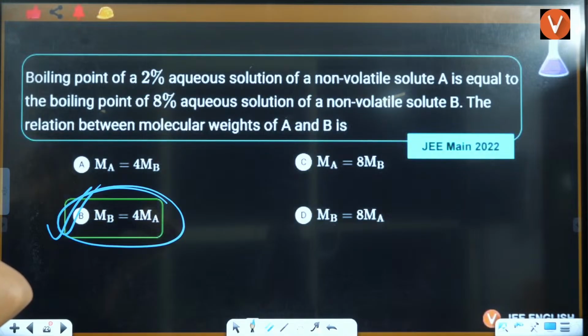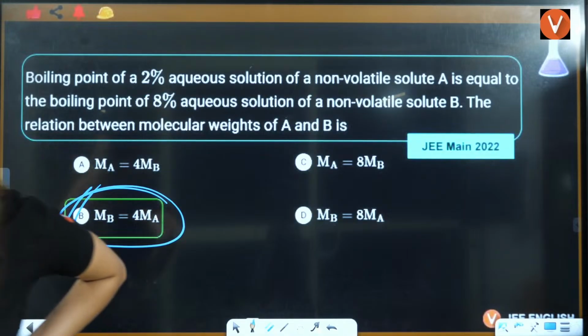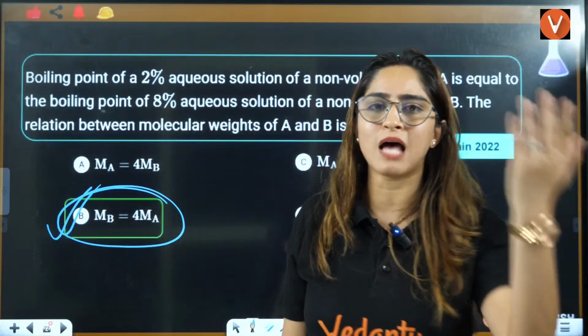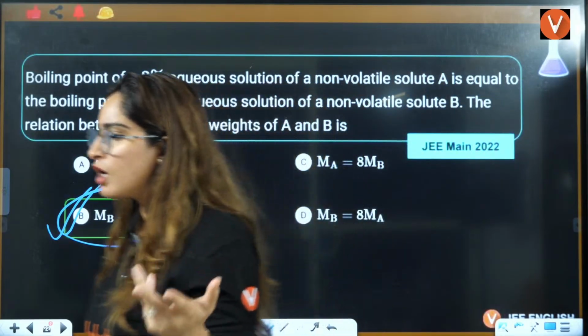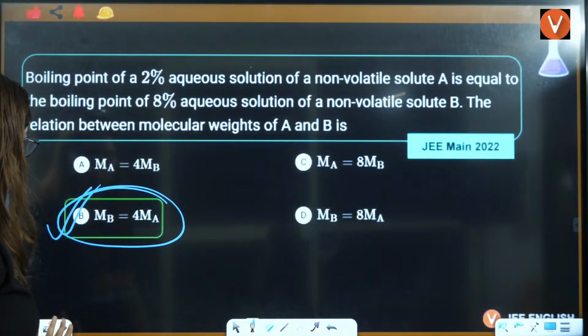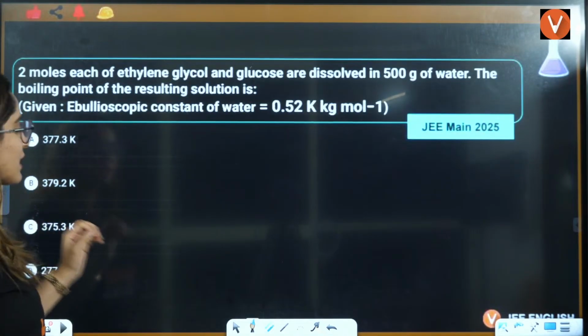This means you don't need to convert it into kilogram, right? You don't need to convert it. There is no benefit because 1000 will get cancelled only. So why do that much, right? Which is not even required, right? Now let us see the next question here.